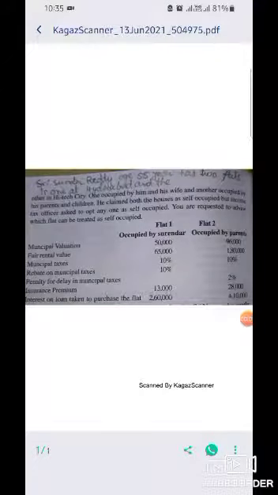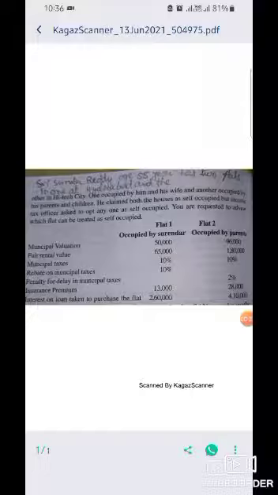Let's see another example for calculating income from house property. Sri Sundar Reddy, age 55 years, has two flats, one at Hyderabad and the other in Hi-Tech City. One is occupied by him and his wife and the other is occupied by his parents and children. He claimed both houses as self-occupied, but the income tax officer asked him to opt for only one as self-occupied. They are requesting advice on which flat can be treated as self-occupied.